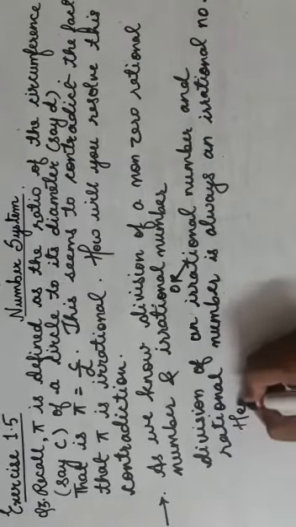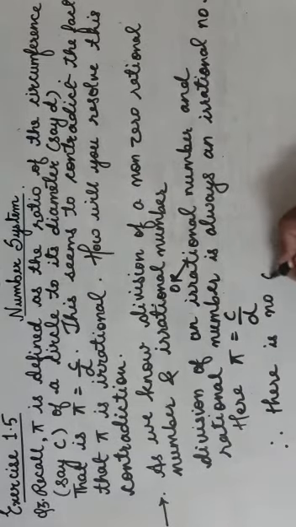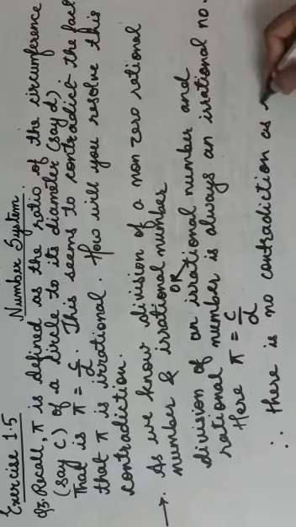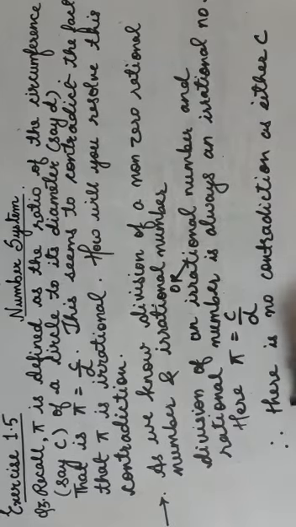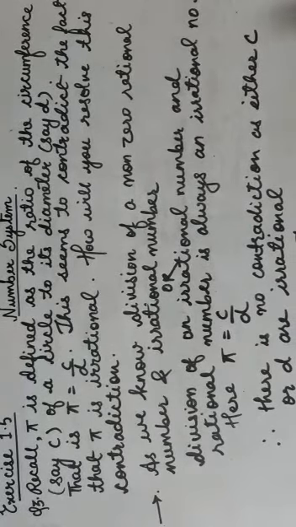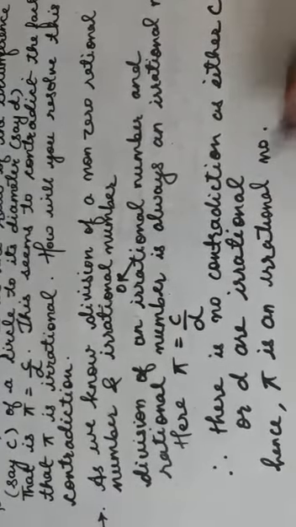Here pi is equal to c upon d. Therefore, there is no contradiction, as either c or d is irrational. Hence pi is an irrational number.